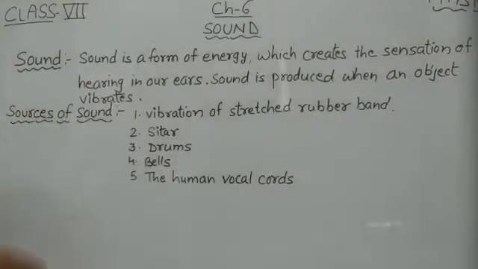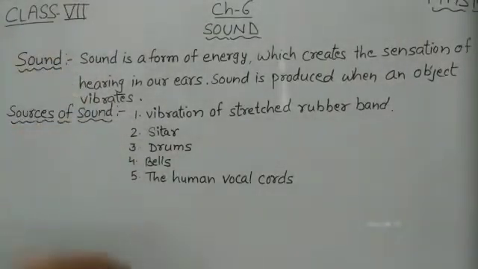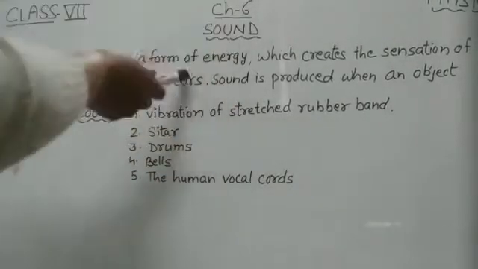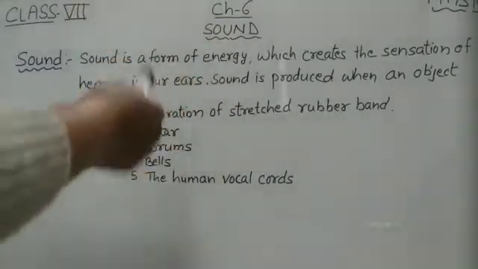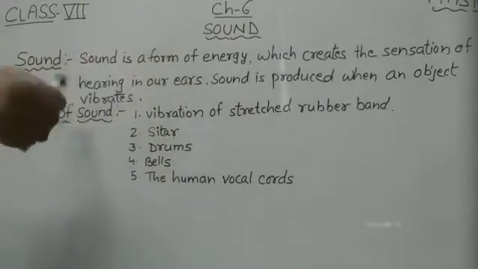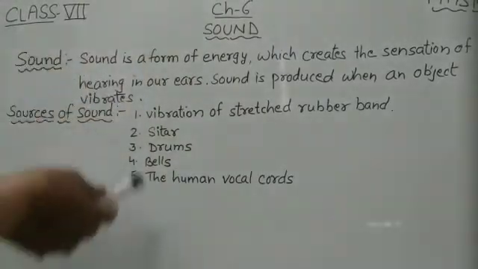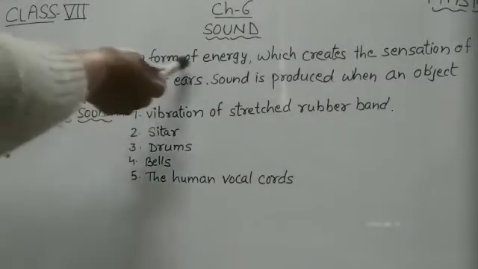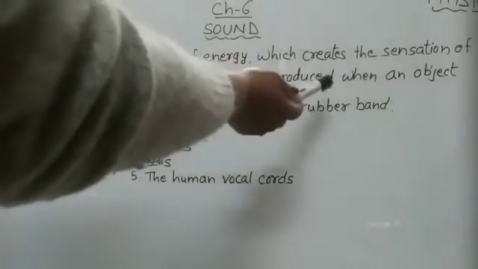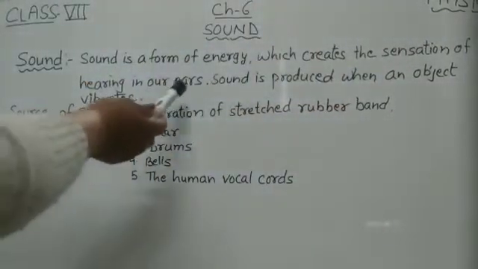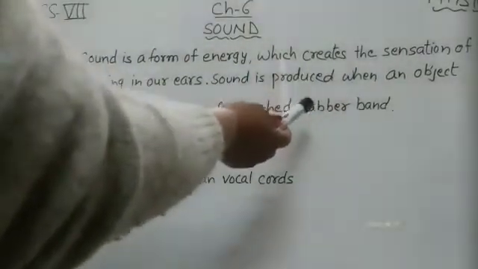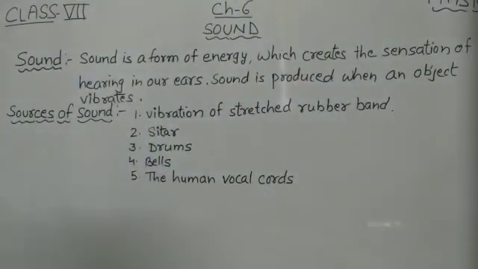Let's continue our class. So class 7, today we are going to start a new chapter, chapter 6, sound. First of all, we will talk about the sound. What is sound? The definition of sound is a form of energy which creates the sensation of hearing in our ears. Sound is produced when an object vibrates.